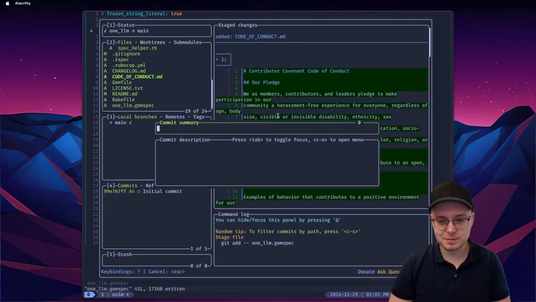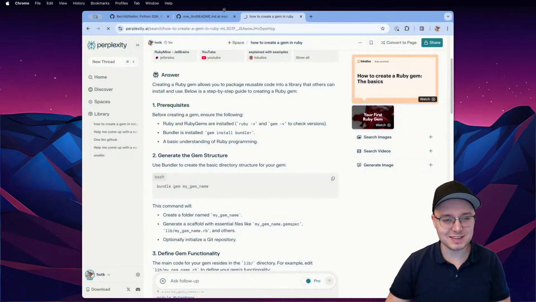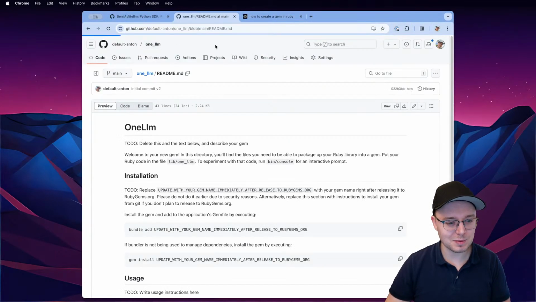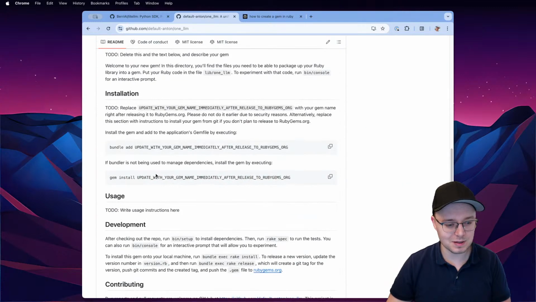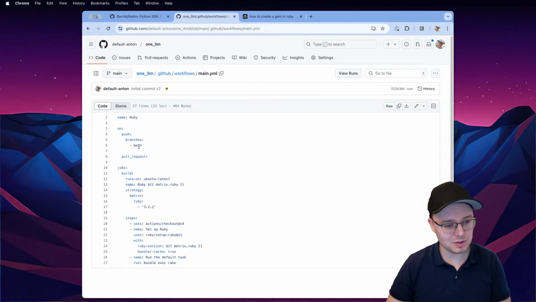Initial commit. Okay. Initial commit v2. Okay, that's good. Now if I refresh it, we should be able to see a better something. Okay, amazing. Now that's good. I didn't know that it actually comes up with some workflow, which is kind of cool.